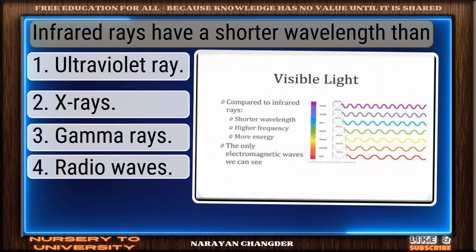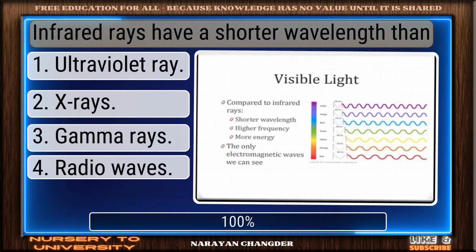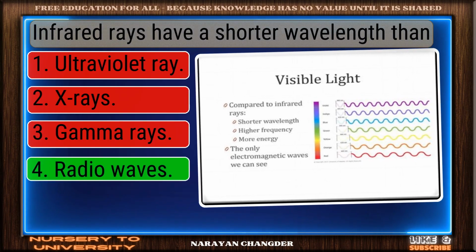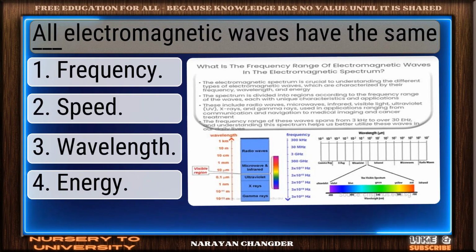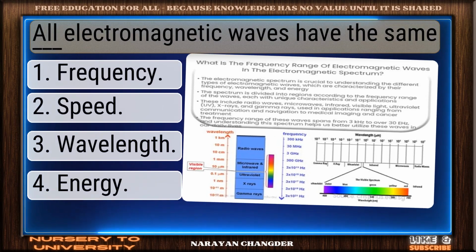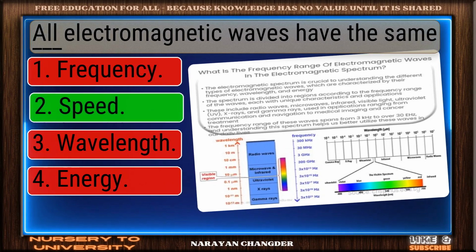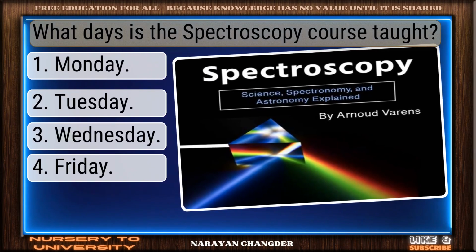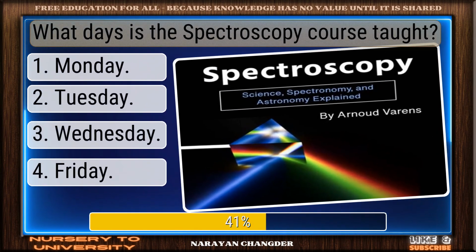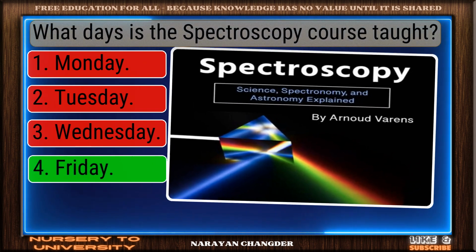Infrared rays have a shorter wavelength than, You chose radio waves, and it is correct. All electromagnetic waves have the same dash. Sharp thinking. Speed is the right choice. What days is the spectroscopy course taught? Valid point. Friday is true.